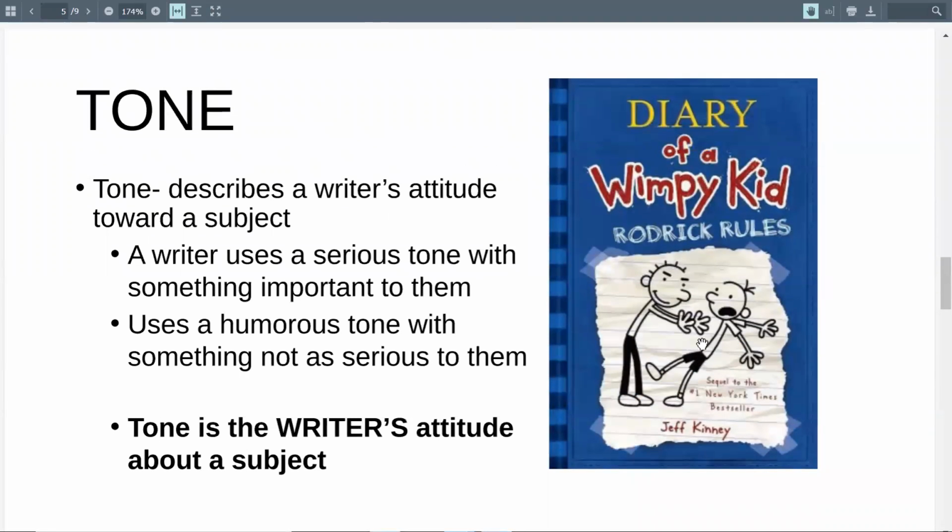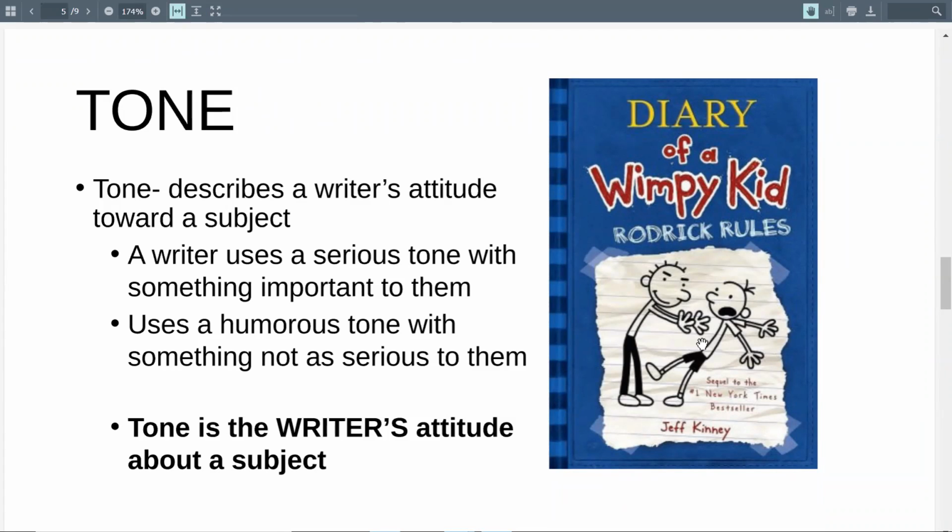Tone gets wrapped up with mood all the time, but they are different, right? Tone describes a writer's attitude toward a subject. So this is a feeling that's coming from the writer. It affects mood, definitely, but this is what the writer feels, as opposed to mood, which is what we feel. So a writer uses a serious tone with something important to them, and then uses a humorous tone for something not as important to them. Tone, again, it's the writer's attitude.